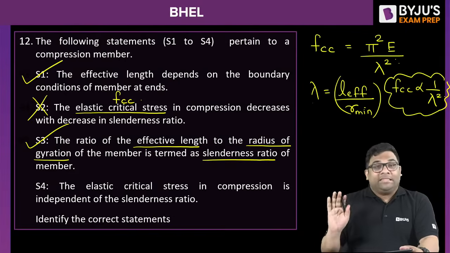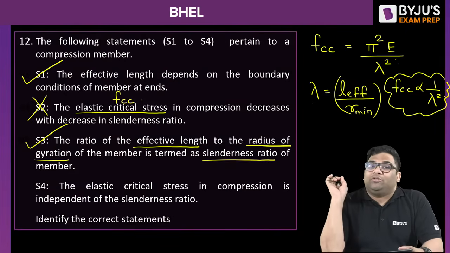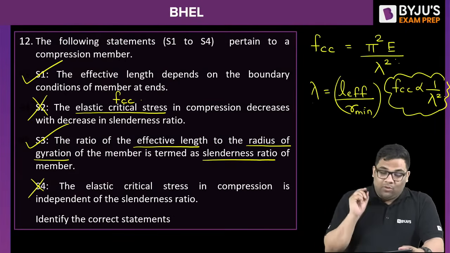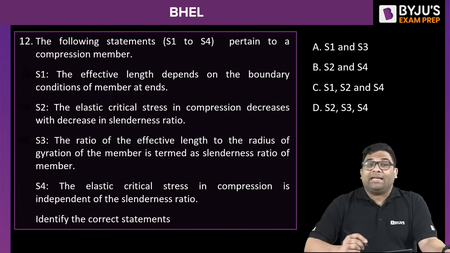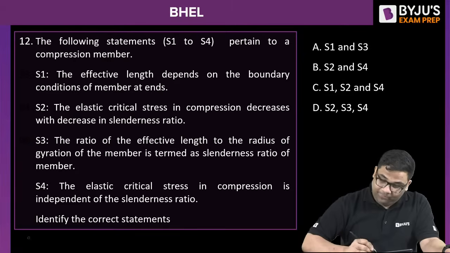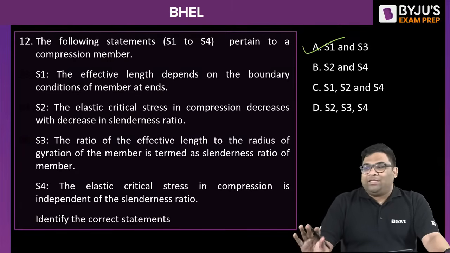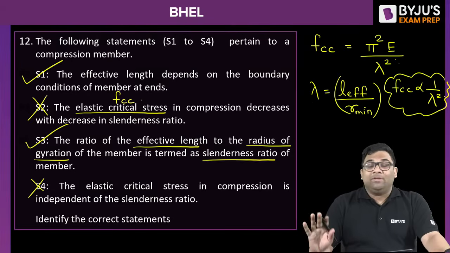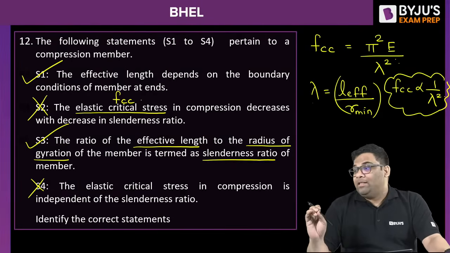So from simple formulas they have framed the statement questions. Only S1 and S3 are correct. The answer is option A. Even if they ask a theoretical question which looks lengthy, it can be solved easily with understanding of simple formulas and simple theory.